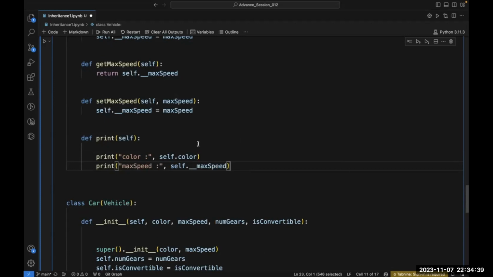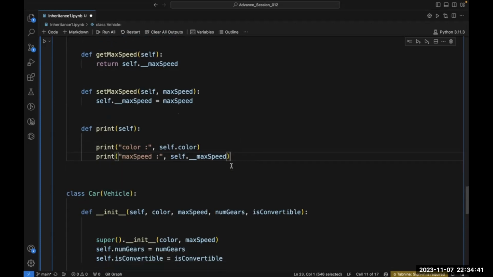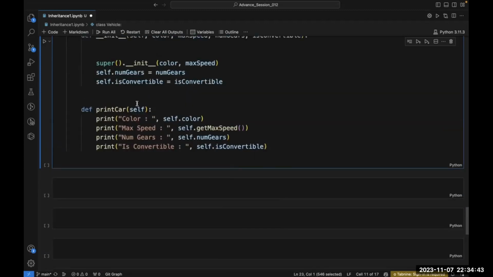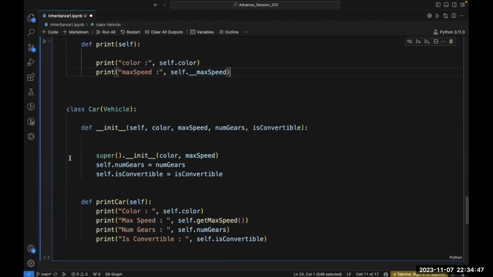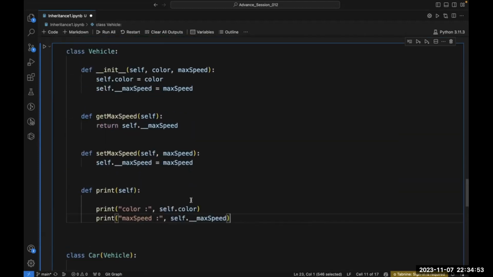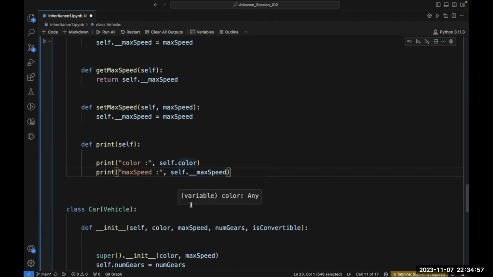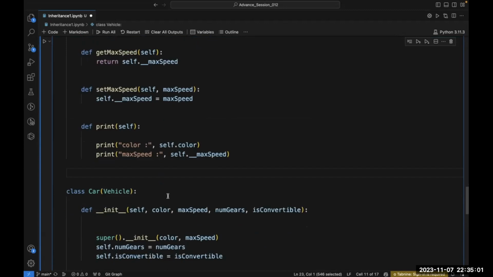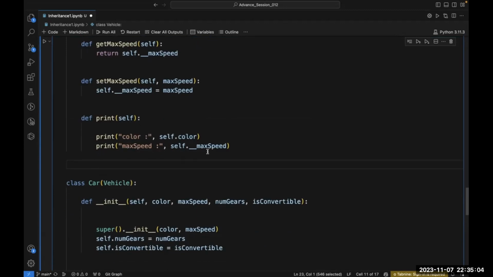Again write print and max speed is self.__max_speed. Because I do not want to use my car class to print this. I want to use this vehicle class to print this thing, and I will inherit the super of this class. I will explain you. Just wait a few seconds. So have you understood this?